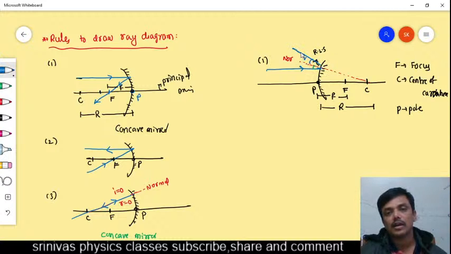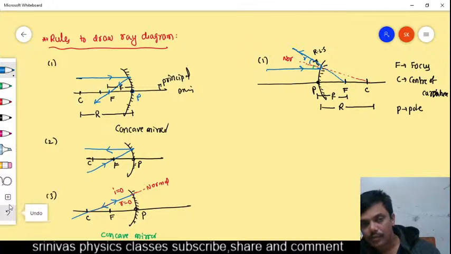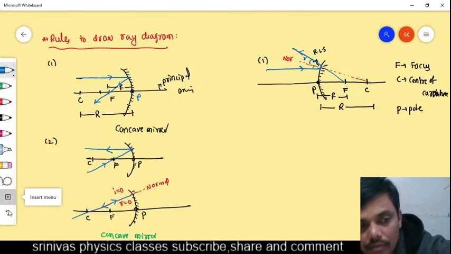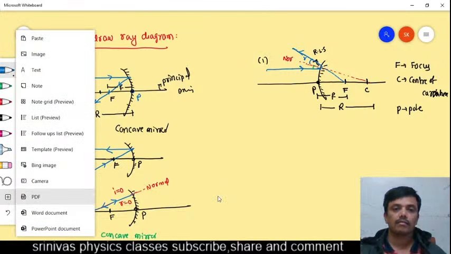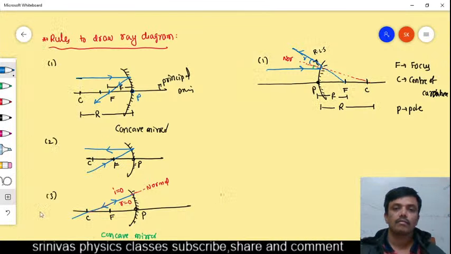This is the reflected light ray, and this reflected light ray appears to be coming from the center of curvature. Okay, the reflected light ray appears to come from the center of curvature. Is it clear, students?